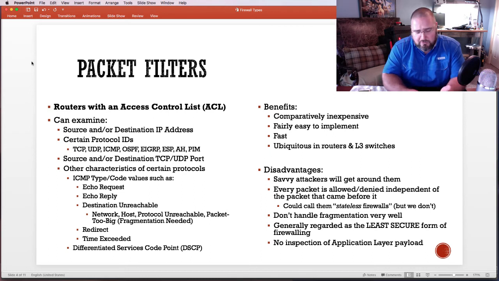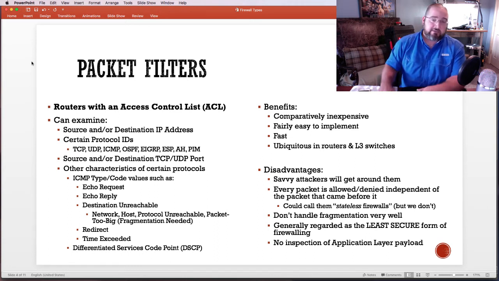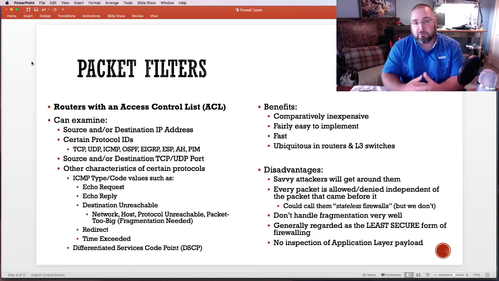It can also look at things like DSCP for quality of service related stuff. If you have certain values that are set, it can identify those. In fact, that's not uncommon. That's one of the ways that we would give a level of precedence to traffic to make sure that it has the quality of service that it needs as it traverses the network.